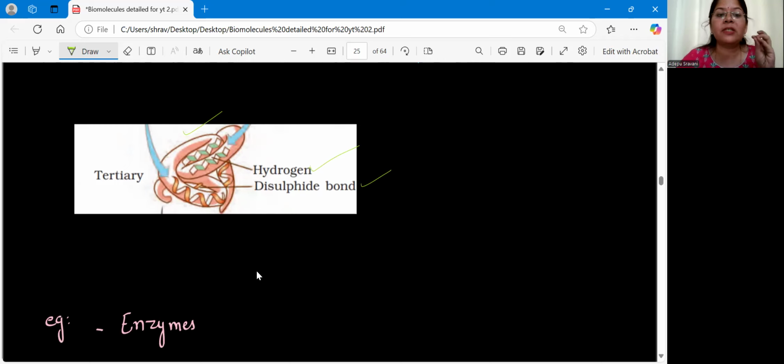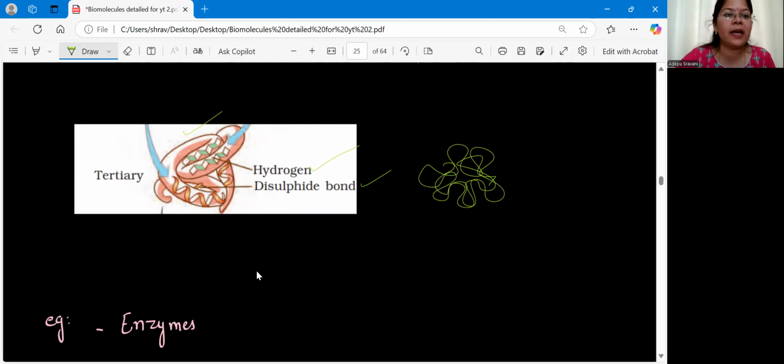Now, because of these tertiary structures, say for example this is our tertiary structure of the protein, we can have crevices. Say this is your crevice. Crevices are the gaps we can have. These are the crevices we get when you fold the protein. And because of the formation of these crevices, tertiary structure proteins can act as enzymes.